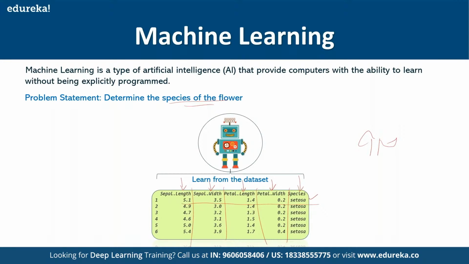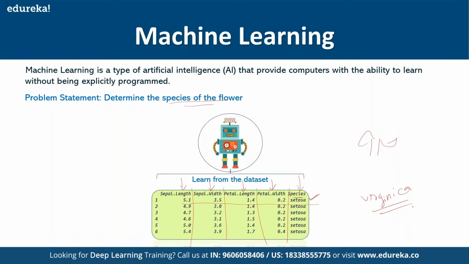In case of traditional programming, I'll have to specify each and every rule explicitly as a developer in order to determine this output, that is my species. I'll have to say, okay, if my sepal length is 5.1, if the sepal width is 3.5, if the petal length is 1.4, or if the petal width is less than 0.1, and so on, it would belong to the species Setosa. Or if it is any other condition, it belongs to the species Virginica or something. So as a developer, we'll have to explicitly code in the traditional programming approach.